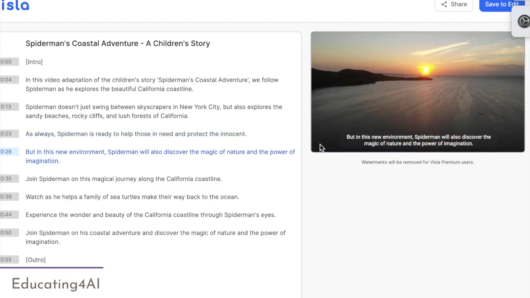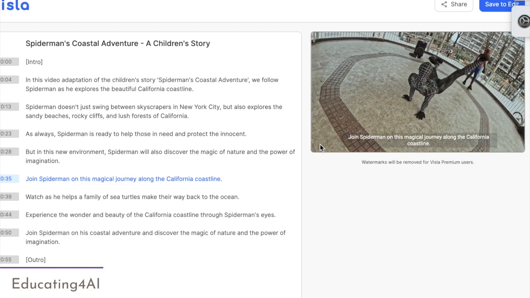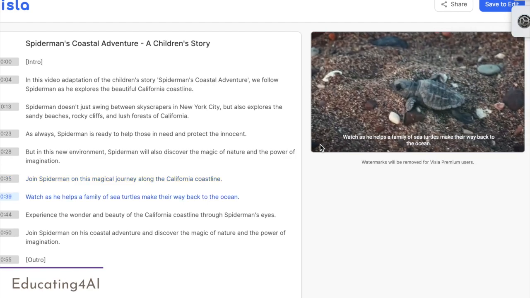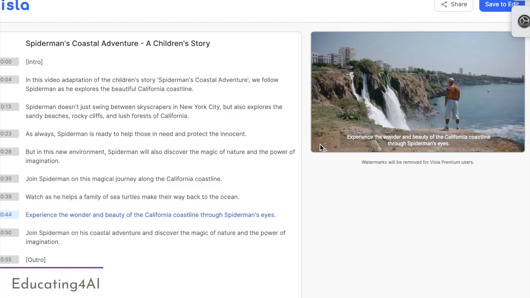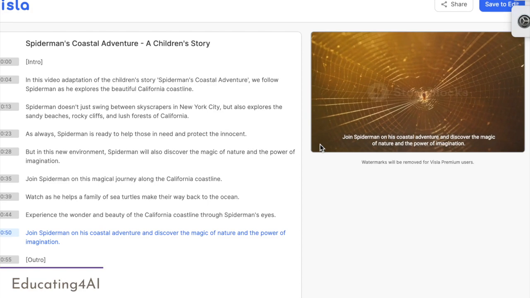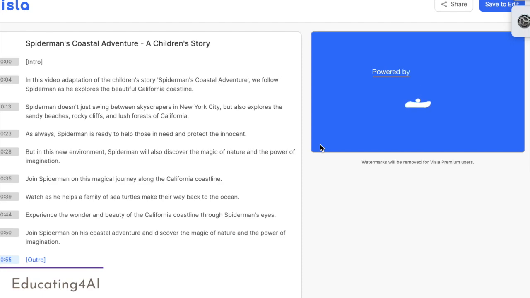But in this new environment, Spider-Man will also discover the magic of nature and the power of imagination. Join Spider-Man on this magical journey along the California coastline. Watch as he helps a family of sea turtles make their way back to the ocean. Experience the wonder and beauty of the California coastline through Spider-Man's eyes. Join Spider-Man on his coastal adventure and discover the magic of nature and the power of imagination.